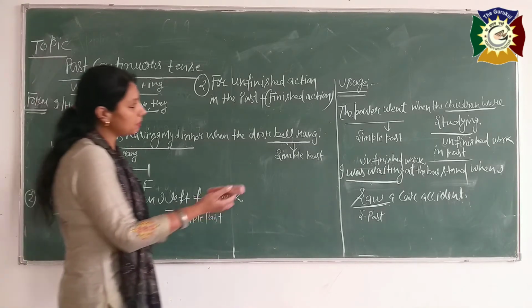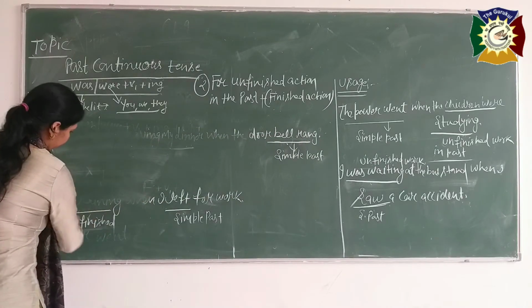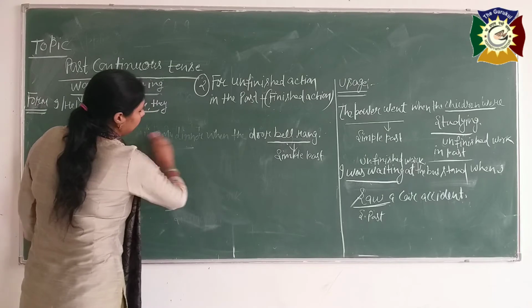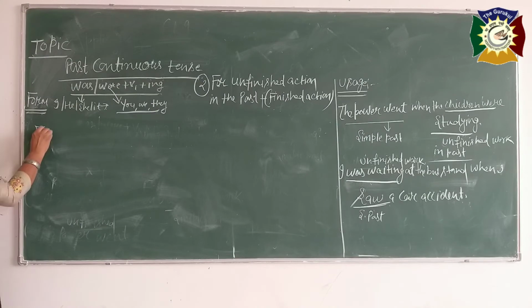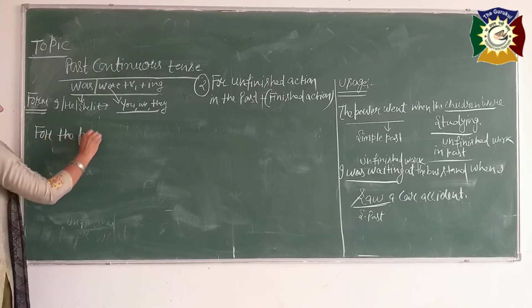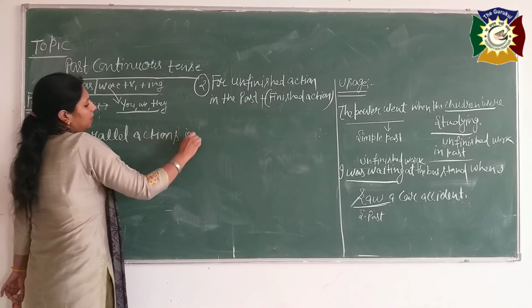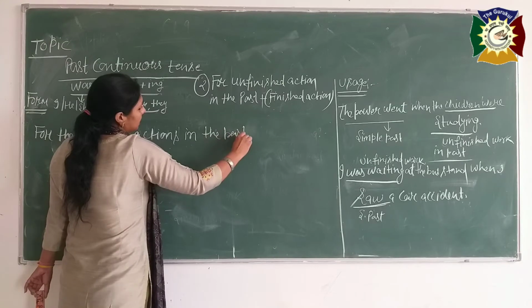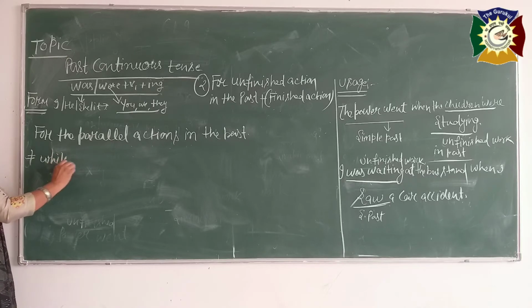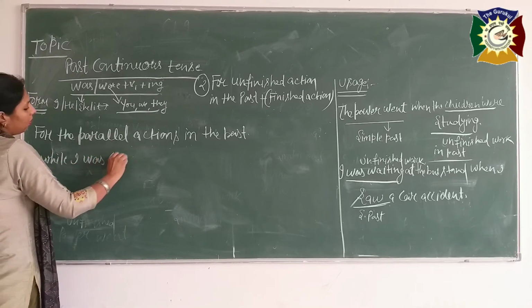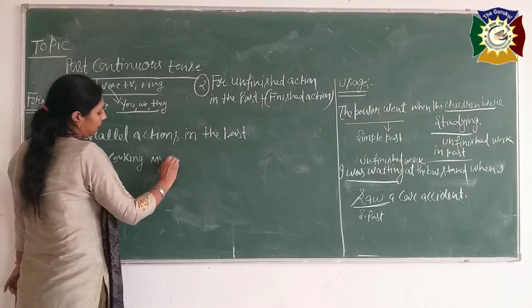And the third usage of this beta now, for the parallel actions in the past. See, while I was cooking, my child was playing.